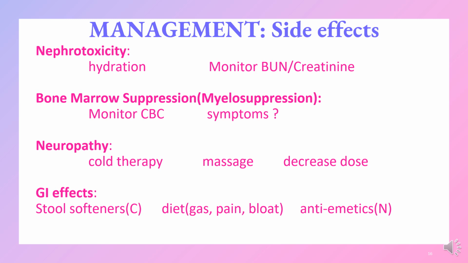We have cold therapy. So when we talked about breast cancer and hair loss, we referred to that cold capping. Well, this is the same idea. Patients wear mitts and booties when they're receiving treatment. The idea being that it's going to constrict those small capillaries near the surface of the skin and prevent the chemo from reaching those areas. And in that way, it's going to decrease that risk for neuropathy. Massage is another option. Hand and foot massages using essential oils. There was a specific essential oil that we used at UPMC.